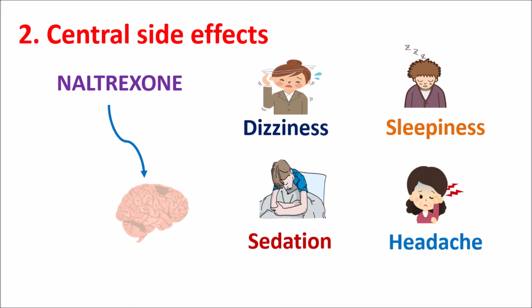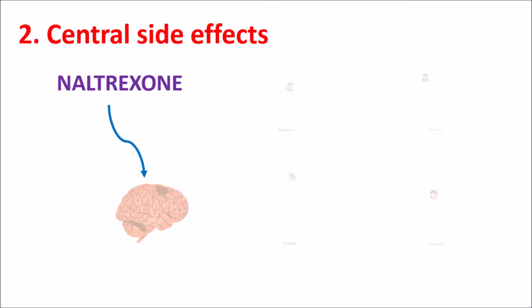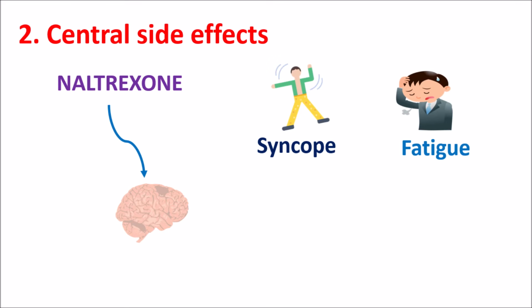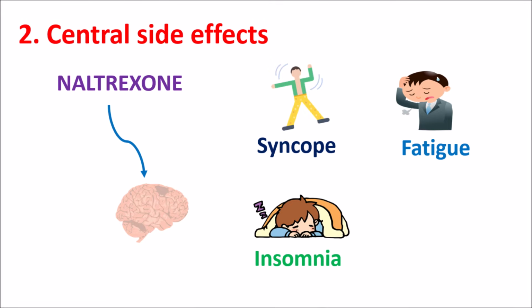in people. So while driving vehicles or working with machinery, caution should be taken because Naltrexone can impair attention in people. But at the same time, Naltrexone is not inducing sleep completely, so it only induces some sedation and drowsiness in people. Apart from these side effects, it can also produce syncope, some imbalance in the body, resulting in falling. Even it can produce some fatigue, weakness in people, insomnia. This is more important because Naltrexone can cause lack of sleep, disturbance in sleep, even though it is producing sleepiness and drowsiness in people.